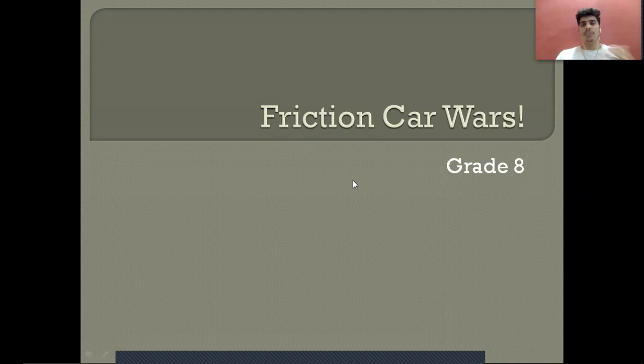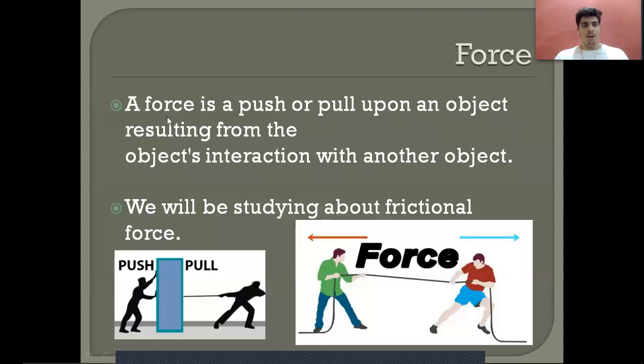But what is friction? Friction is one kind of force that is exerted when two surfaces rub on each other or exert force on each other. So, first, we are going to learn what force is. A force is a push or pull upon an object resulting from the object's interaction with another object.